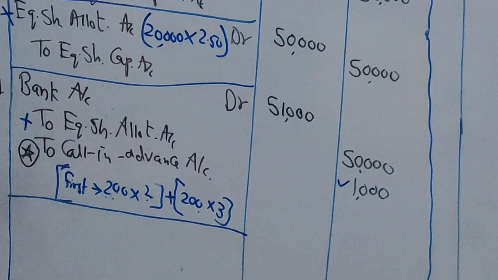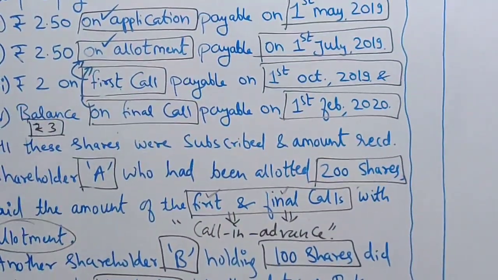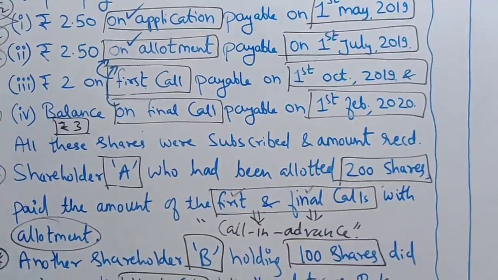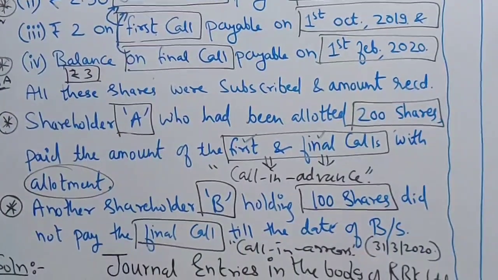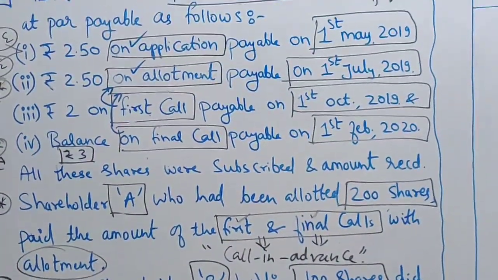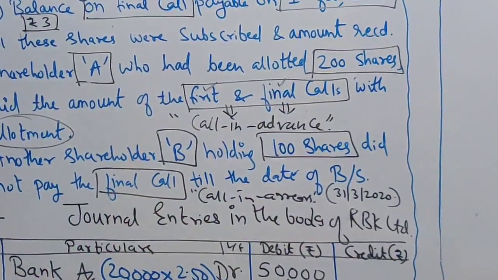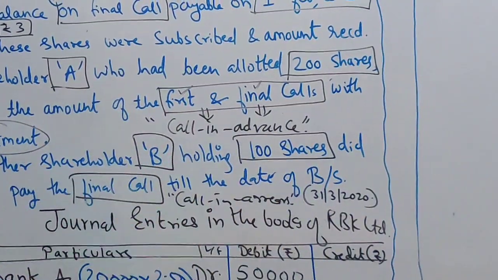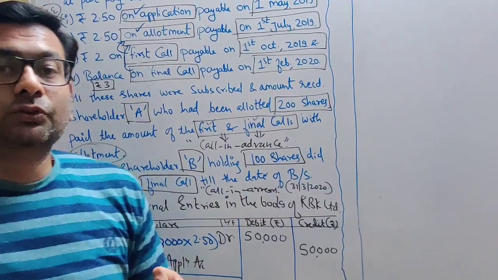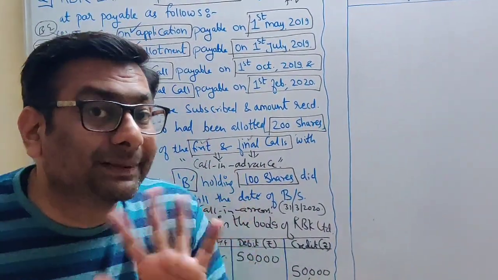So now you have to tell me bank entry for the first call, but at the same time I have to cancel the advance account. Great. So tell me first, what is your bank entry for first call? Bank account debit, very easy entry. Bank account debit to equity share first call. This is your normal bank entry. In this entry, you will have to cancel advance amount, but not completely.